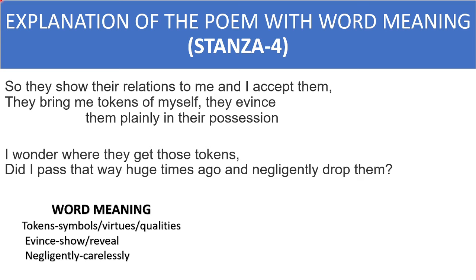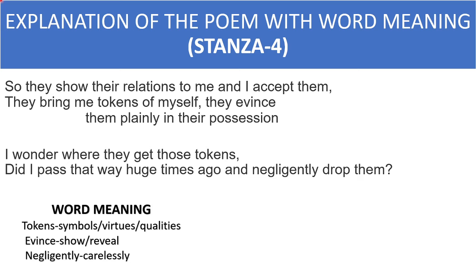Okay. So they show their relations to me and I accept them. They bring me tokens of myself. They evince them plainly in their possession. I wonder where they get those tokens. Did I pass that way huge times ago and negligently drop them? So we can see here that the poet concludes the poem with a question to himself. First of all, they show their relations to me and I accept them.